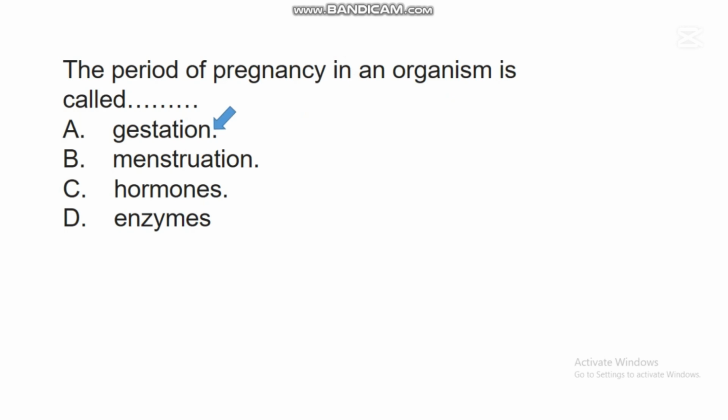Different organisms have different gestation period. For instance, the gestation period of a woman is 9 months. The gestation period of rat is 21 days. The gestation period of rabbit is 1 month. So different mammals or different animals have different period of pregnancy. So this period of pregnancy is best described as gestation.